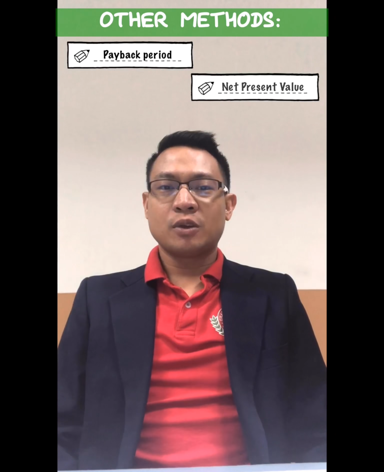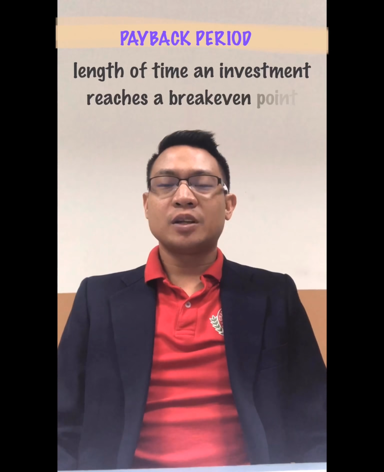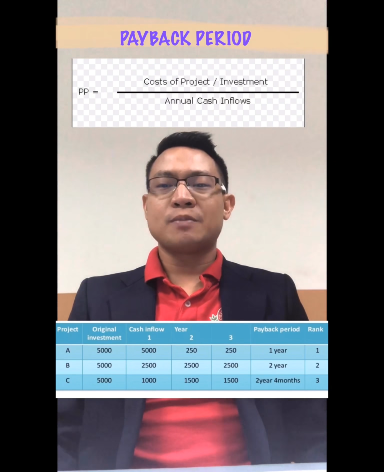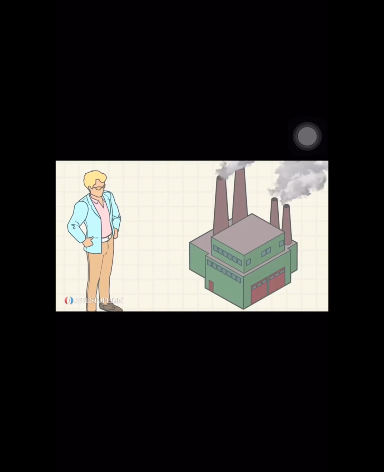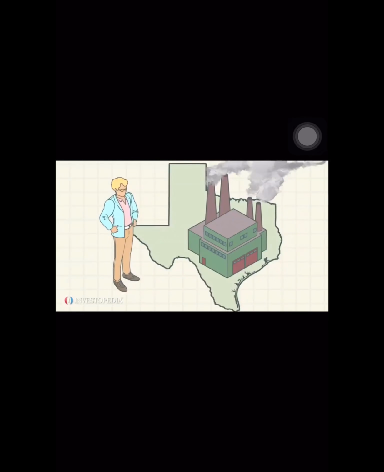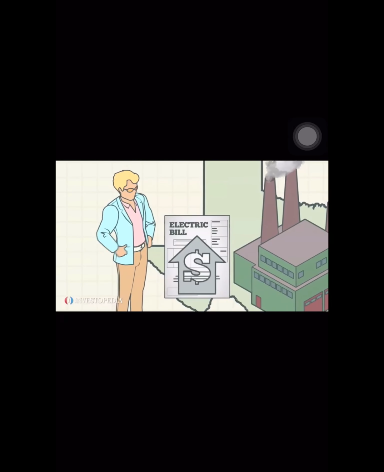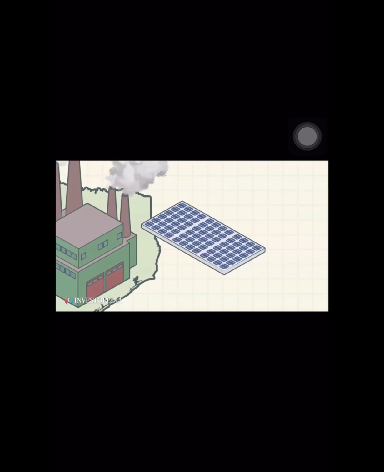Other methods of evaluating the potential investment are payback period, net present value, and the internal rate of return. Payback period is the length of time for an investment to reach a break-even point. Here is the formula. As you can see, shorter paybacks mean more attractive investments. For example, Sonny owns a golf cart manufacturing business in Texas. Sonny's business uses a lot of electricity, and the monthly electric bill is very high.